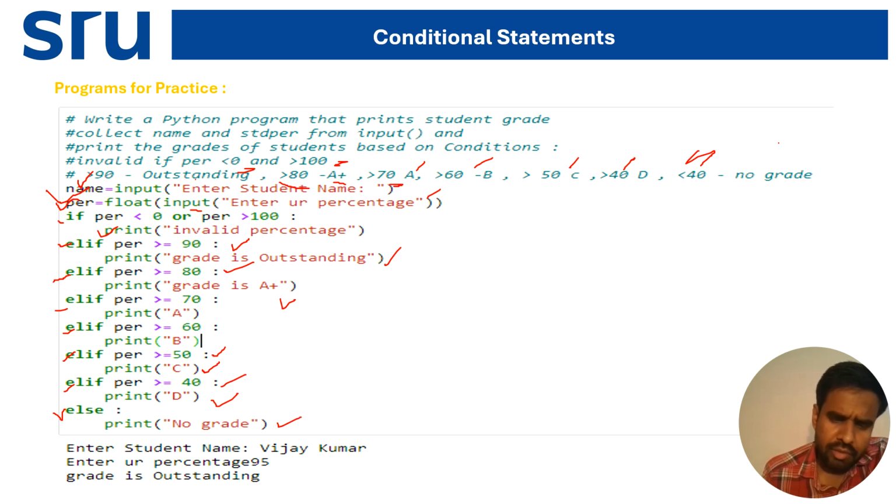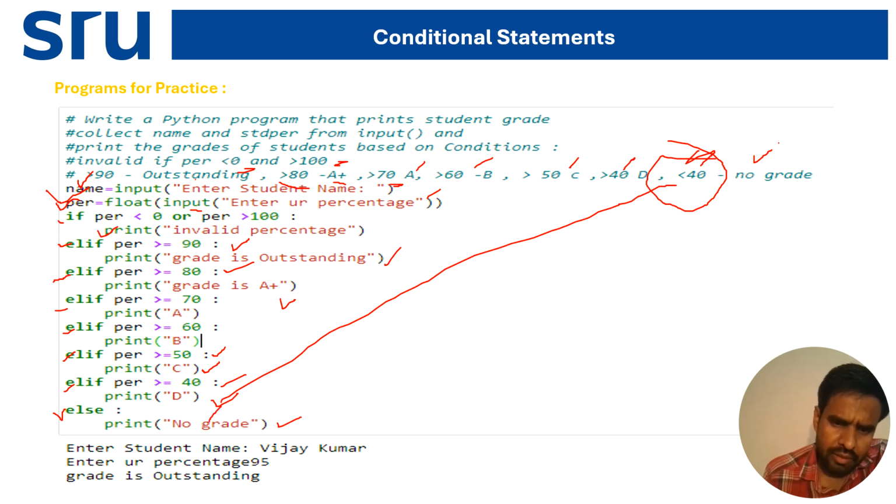Else is the last value, which means less than 40, no grade. So it will come to the else part.